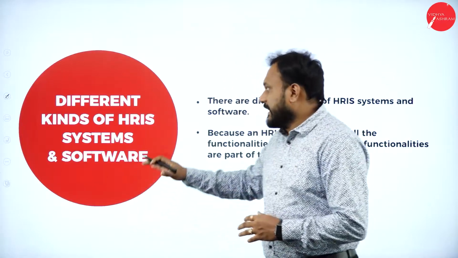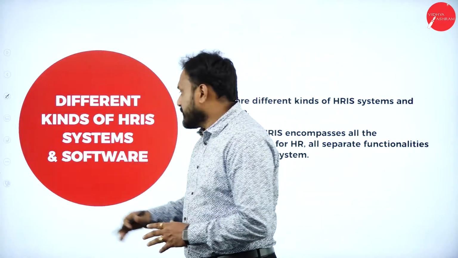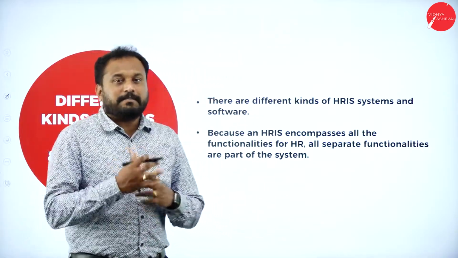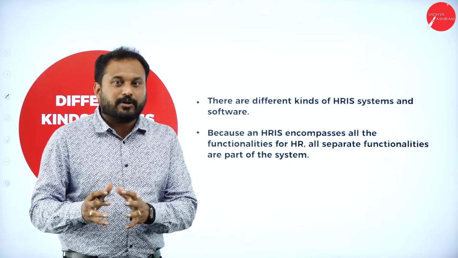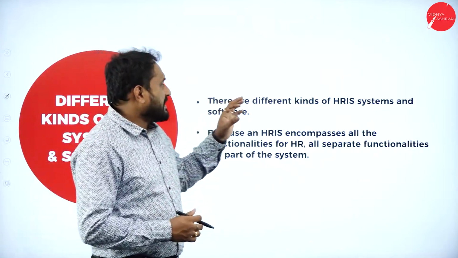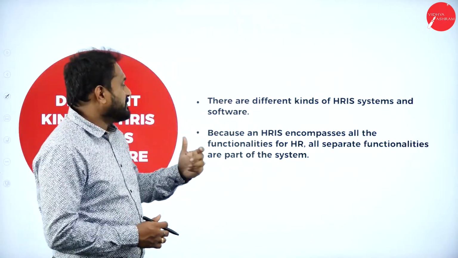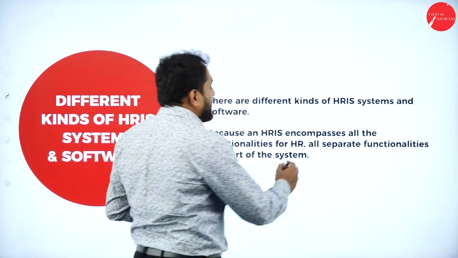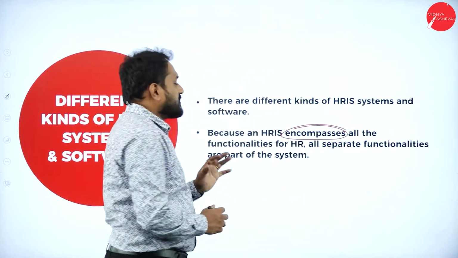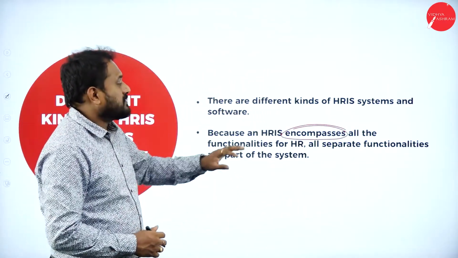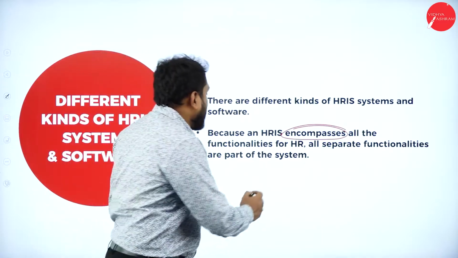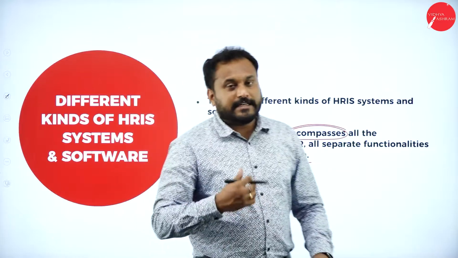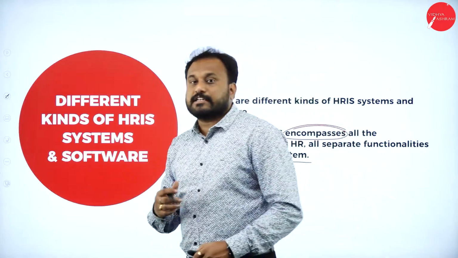Now, when we understand the different kinds of HRIS system and software, we are supposed to know that it is more of a complexity where the data will be stored in HRIS. You need to know that HRIS encompasses all the functionality of HR, all separate functionalities are part of the system. So if we need to know about the different kinds of HRIS, we should also know about the functionalities.